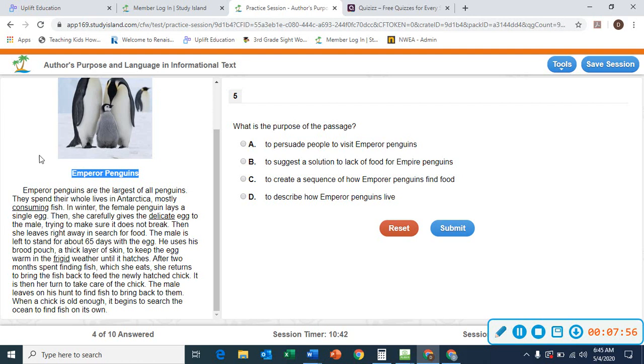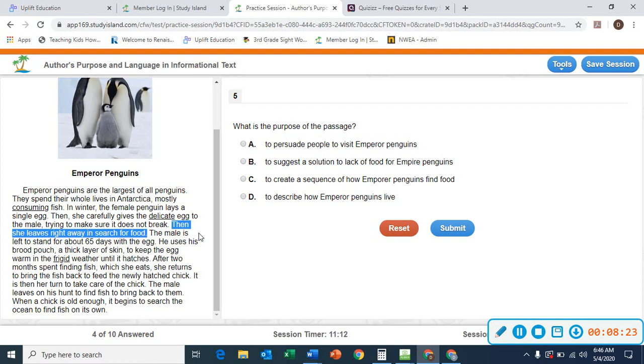Emperor penguins are the largest of all penguins. They spend their whole lives in Antarctica, mostly consuming fish. In winter, the female penguin lays a single egg. Then she carefully gives the delicate egg to the male, trying to make sure it does not break. Then she leaves right away in search for food.